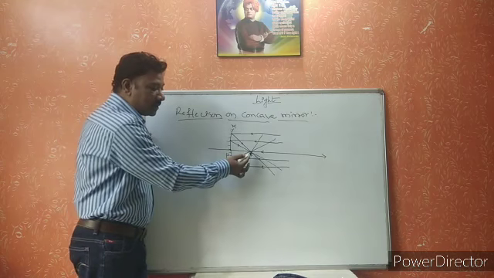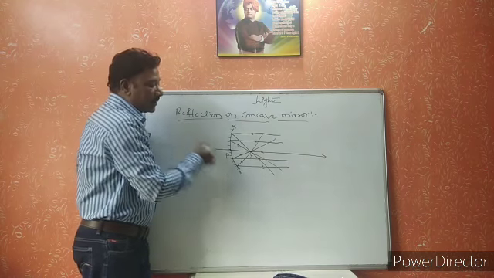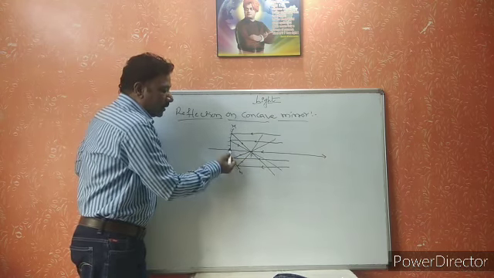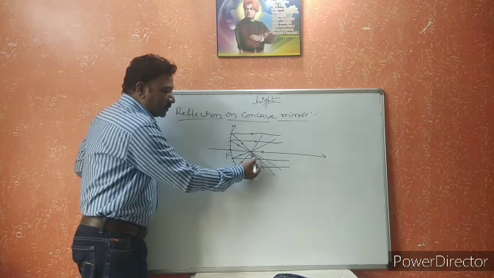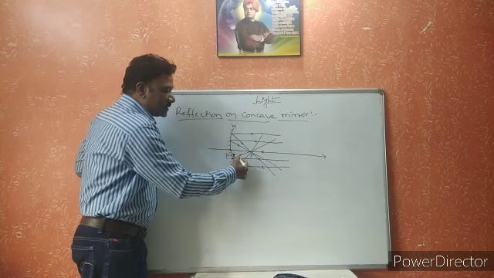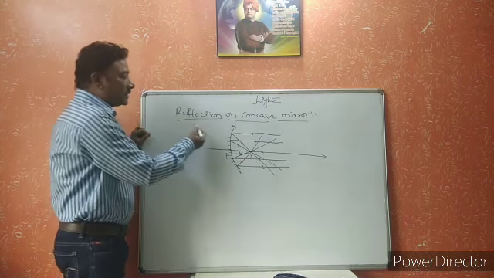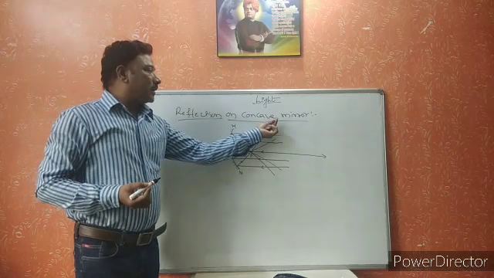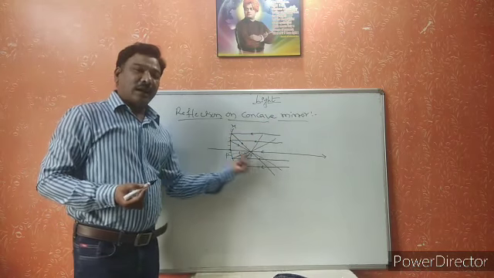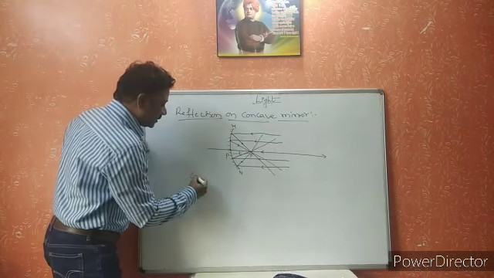That is the reason it is called the focus point. The distance from the pole point to the focus point is called the focal length.